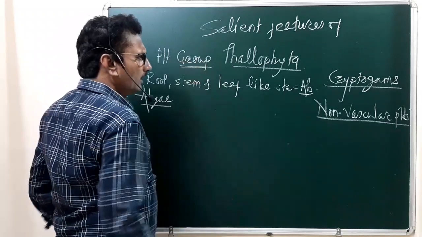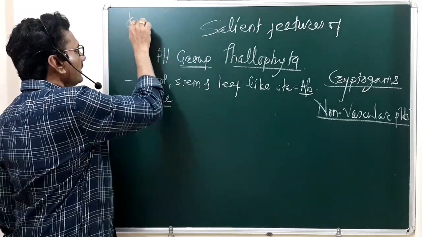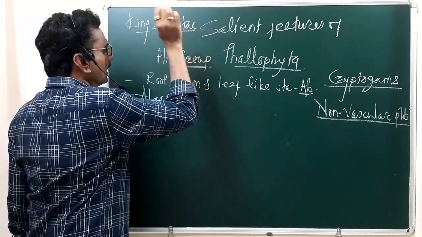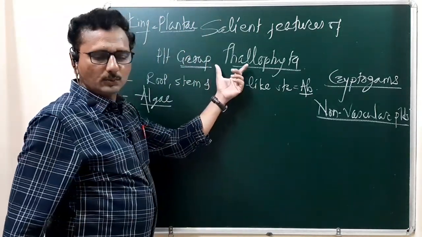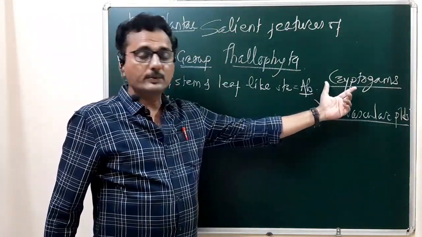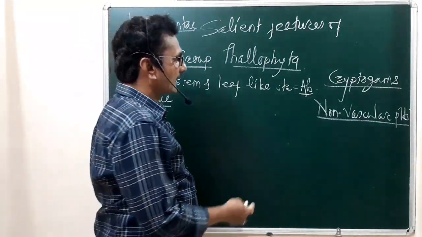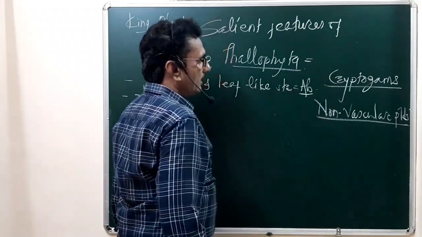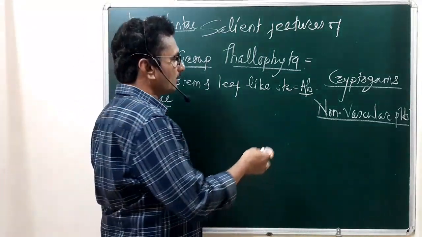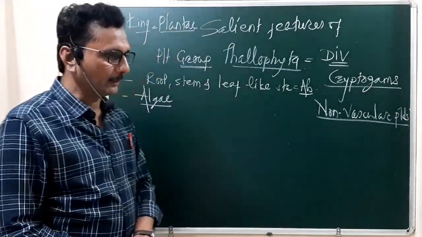Remember, under the kingdom Plantae there is a plant group Thallophyta, and this Thallophyta comes under the major plant group Cryptogams. In the hierarchy of classification, we treat Thallophyta as a division. So you have to remember.